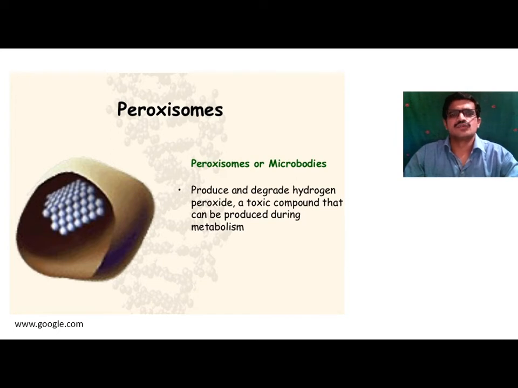The formation of a product and the breakdown of a product is called metabolism. So peroxisomes, or microbodies, help in degrading hydrogen peroxide, a toxic compound produced during metabolism of the cell.